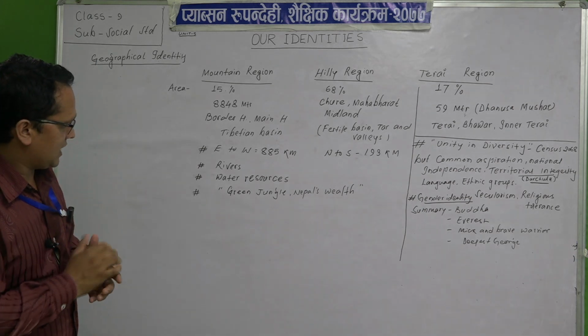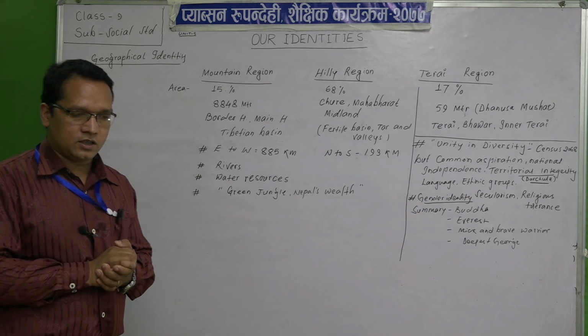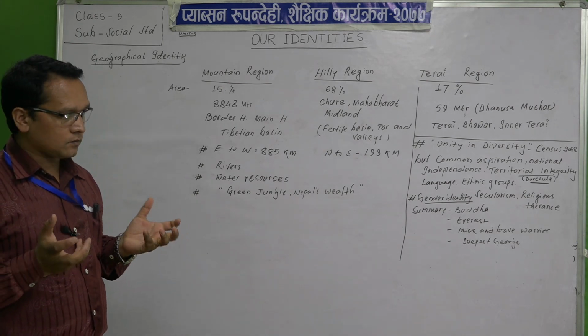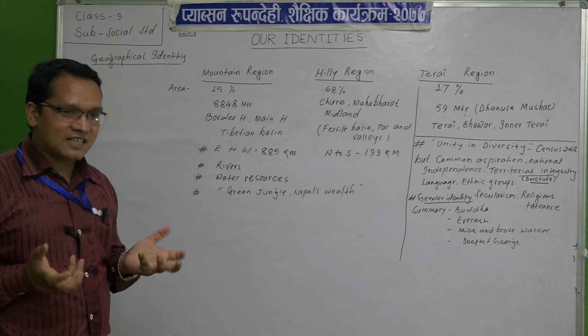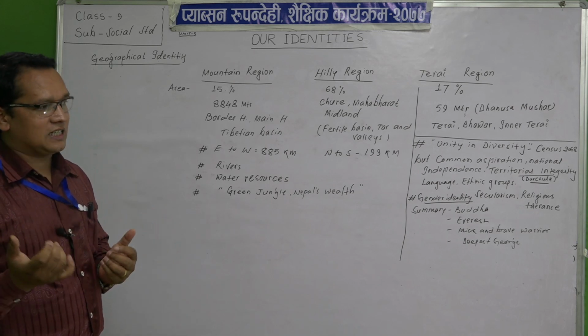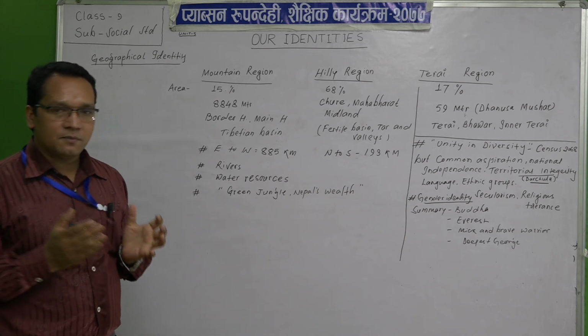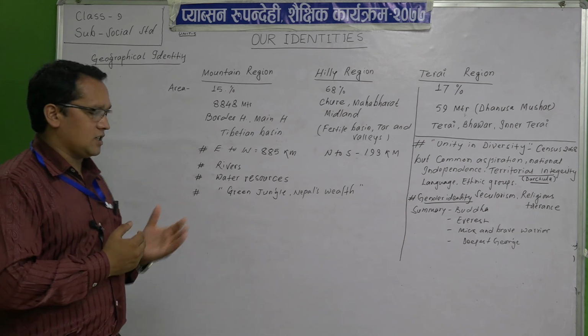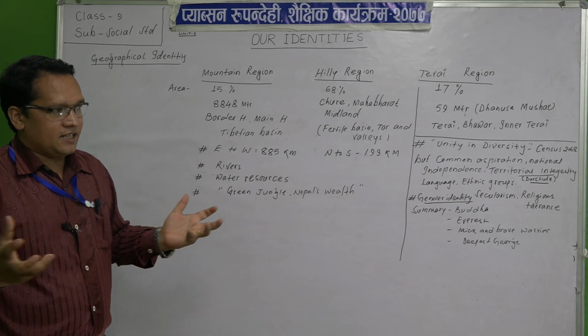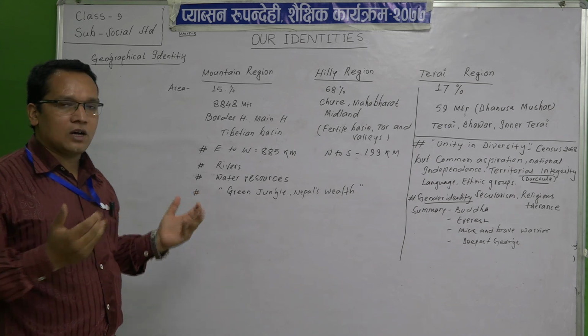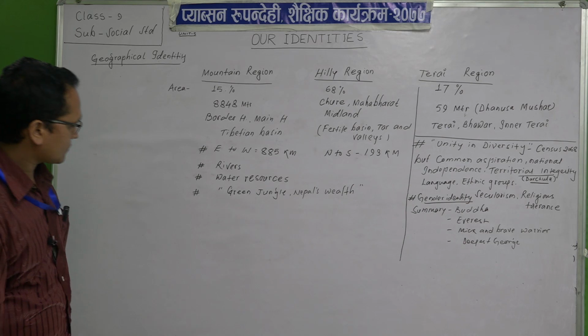So think about that water resource and rivers. If nature has given us the resources, we have to utilize them. On the basis of rivers and water resources, we are very rich. So that is also our identity.